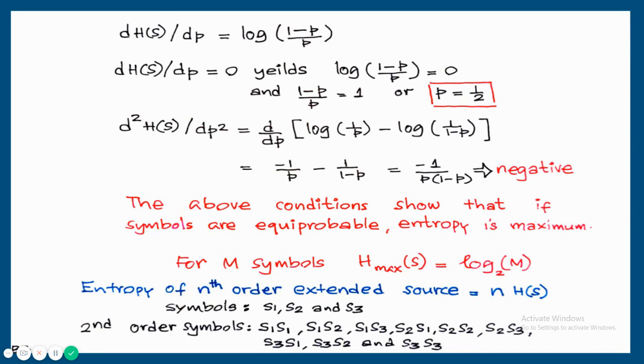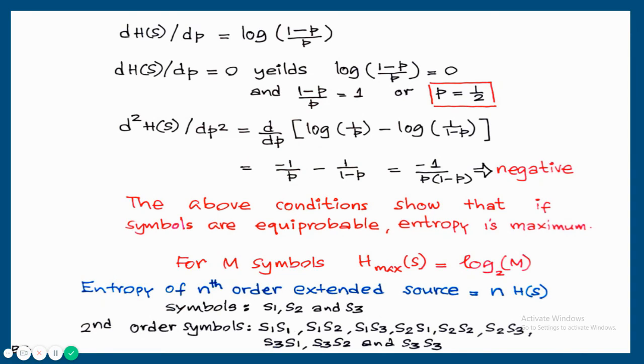Entropy can be further increased by nth order extension of the source. So once we go for an nth order extension, the entropy will be n into H of S, where H of S is the first order entropy. I'll explain what is the meaning of that extension. Symbols are S1, S2 and S3. If you are calculating the entropy based on the probability of S1, probability of S2 and probability of S3,